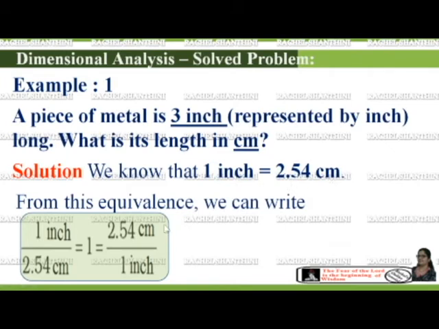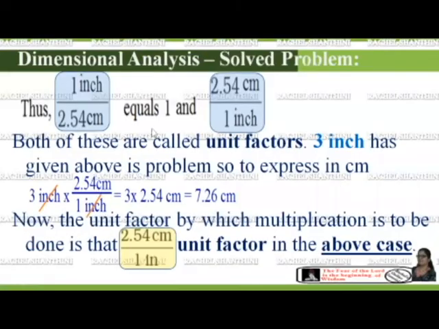So this equivalence can be written as 1 upon 2.54 equal to 1, which is equal to 2.54 centimeter upon 1 inch. Both of these are unit factors, and 3 inch has been given in the above problem. So we need to express it in centimeter, so we take this as the unit factor for this problem.